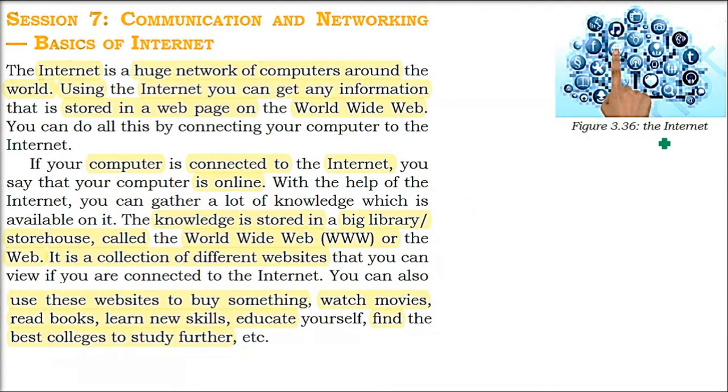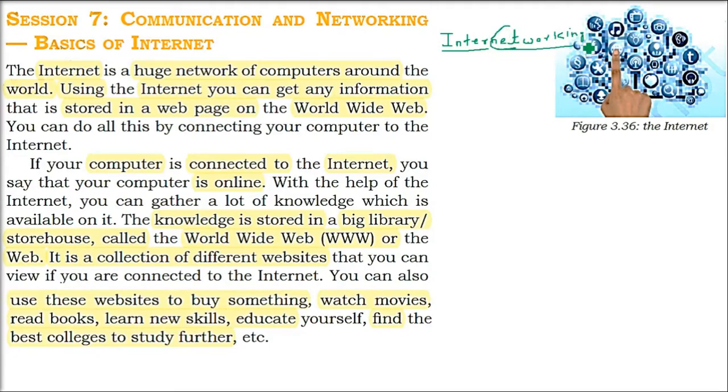So what exactly is the internet? Please remember, whenever we write Internet, we take I as capital. So this word itself gives you the idea. Take inter and then net. So internet is network, and you can add ing also.